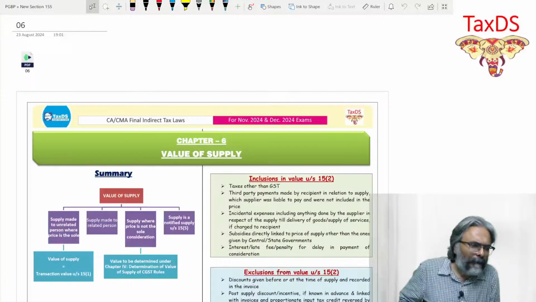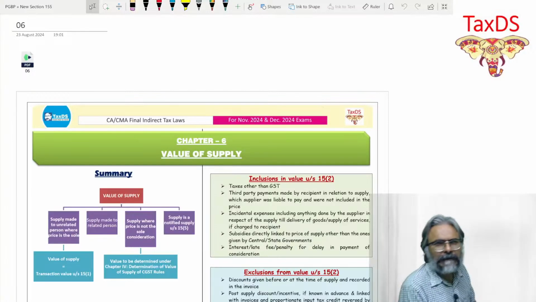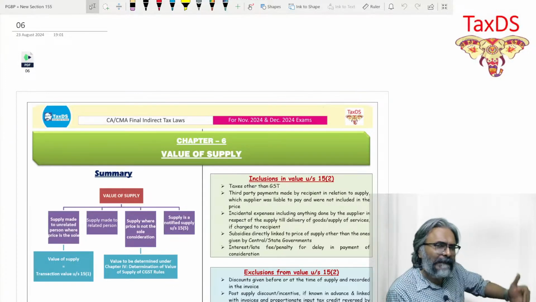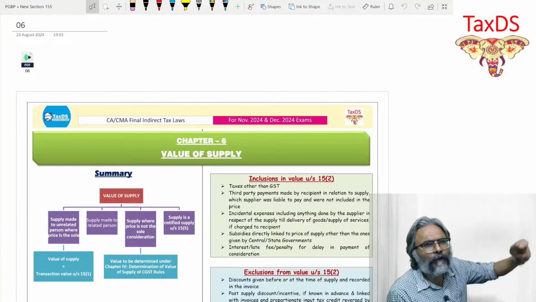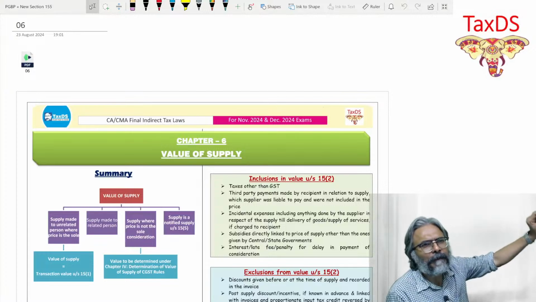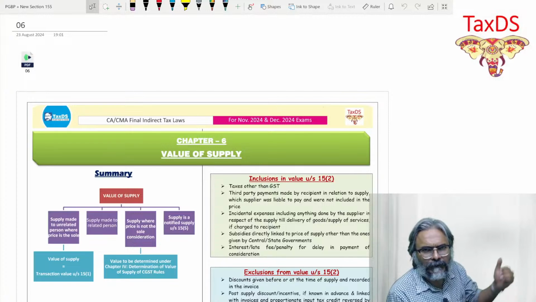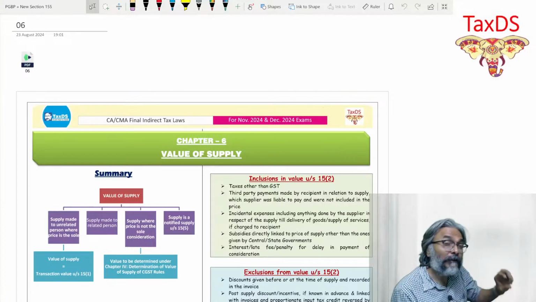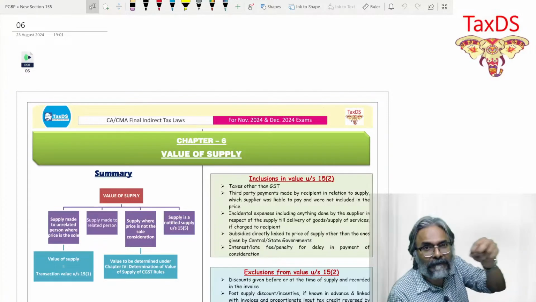Now, students, I'll tell you one important point. Just pay attention. As far as your examinations are concerned, yes, you may find one independent question based on valuation. But very recently we have seen a trend wherein apart from valuation, they also involve some other topics as well, for example exemption, which is quite popular, and the RCM part, or whether it is a supply at the first place. So there will be a lot of mixing of questions as far as this topic is concerned.